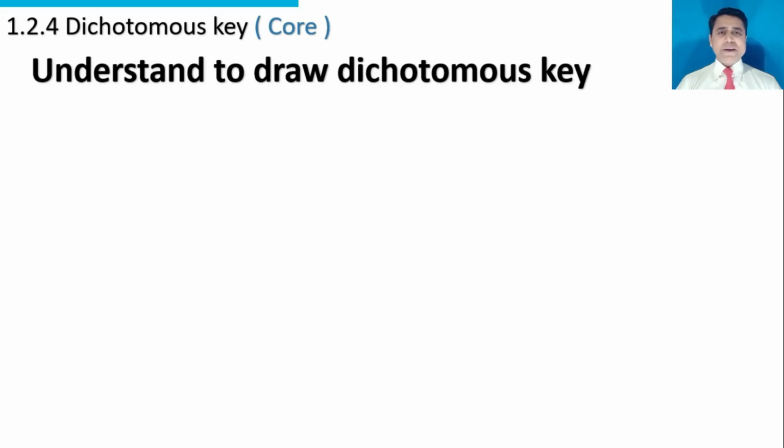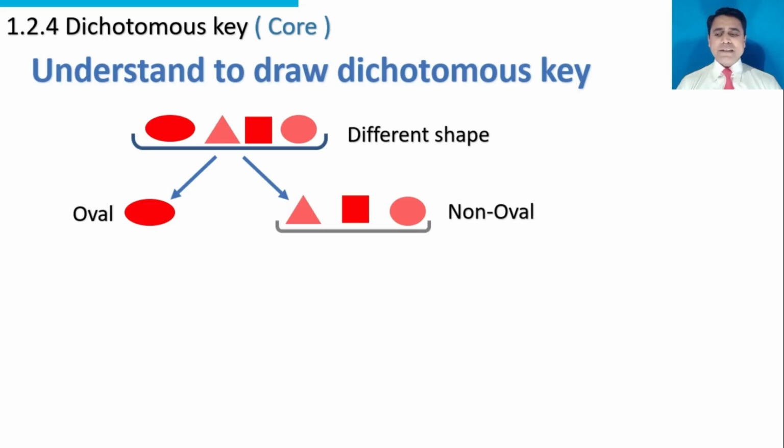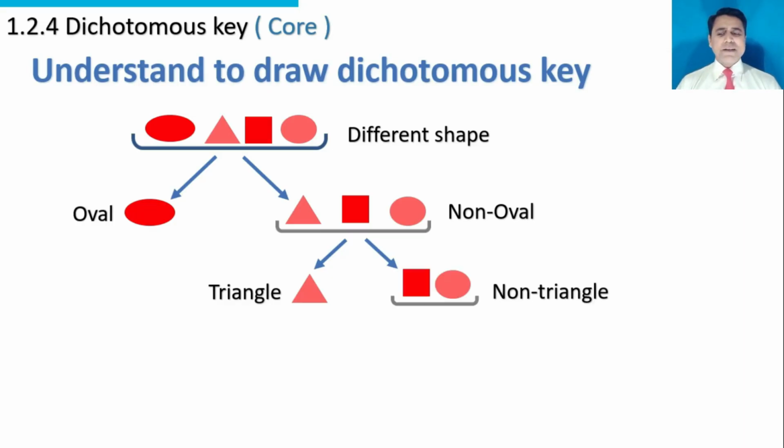Understand how to draw a dichotomous key. These are different shapes. The oval shape is separated on one side and non-oval shapes are separated on the other side. On the next step, the triangle shape is separated on one side and non-triangle shapes on the other side. On the next step, a square is separated on one side and non-square on the other side.